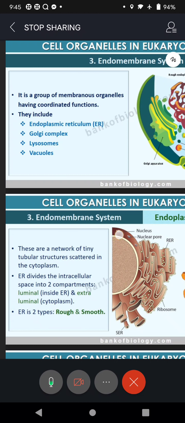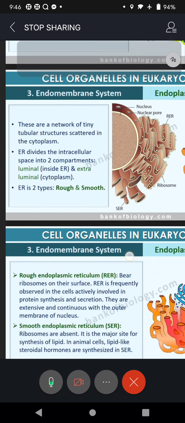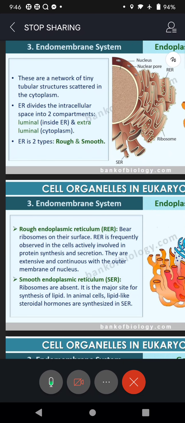And you can see there is a network of tiny tubular structures scattered in the cytoplasm. ER divides into two compartments. One is the inside of the ER, another is the cytoplasm. We say luminal and extraluminal. So there are two types, as I said, rough and smooth. The rough endoplasmic reticulum has ribosomes on the surface. That's why the surface becomes rough and we say rough endoplasmic reticulum.